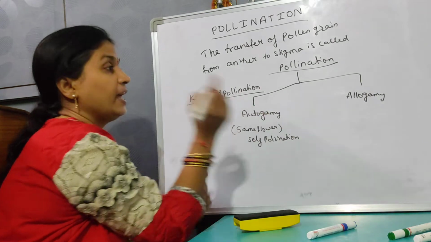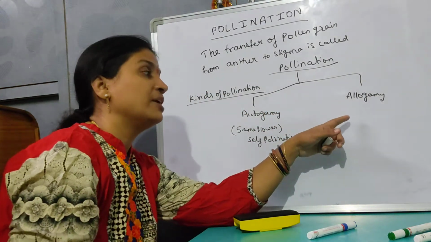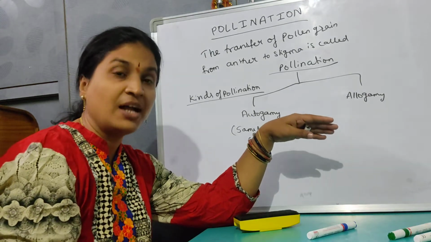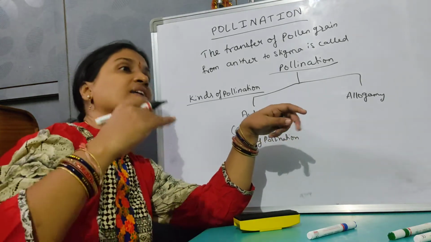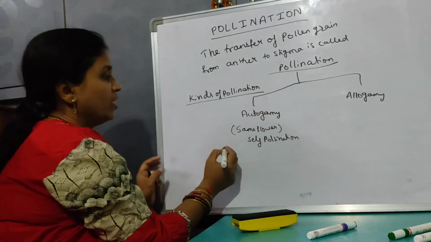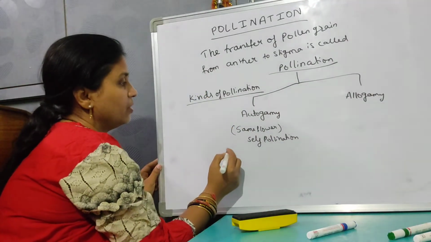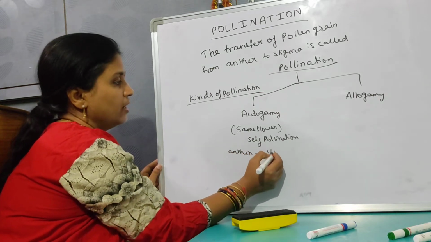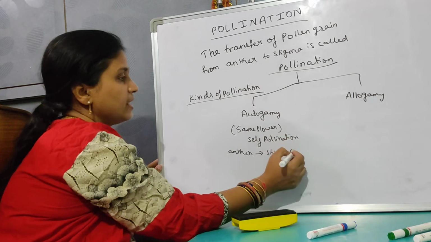If the transfer of pollen grains takes place from anther to the stigma of another flower of the same plant, or the stigma of another flower of another plant, it is called allogamy, or cross pollination. Here, anther to stigma is the same flower for autogamy.